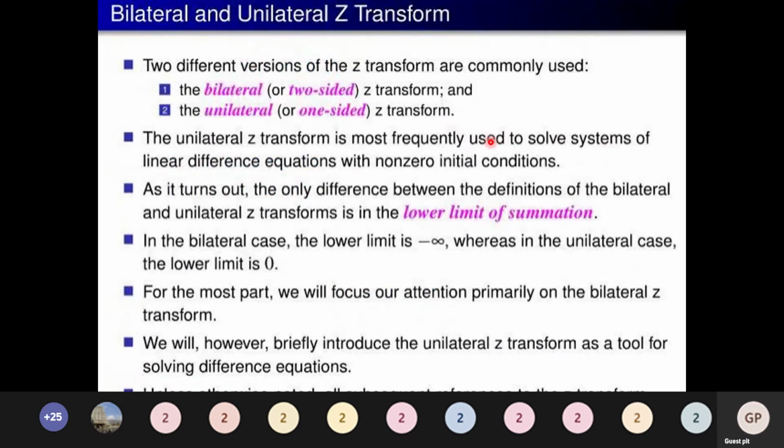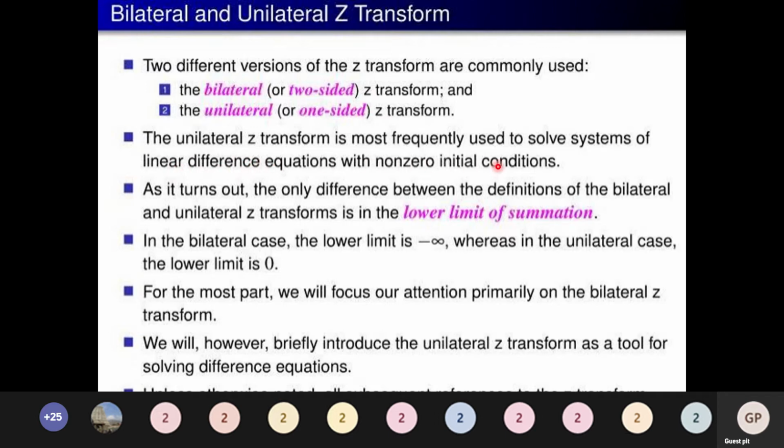Moving on to bilateral as well as unilateral, as I said earlier, bilateral is the two-sided Z transform and unilateral is the one-sided Z transform. Similar to the Laplace transform, the unilateral one is mostly used for linear difference equations with non-zero initial conditions.